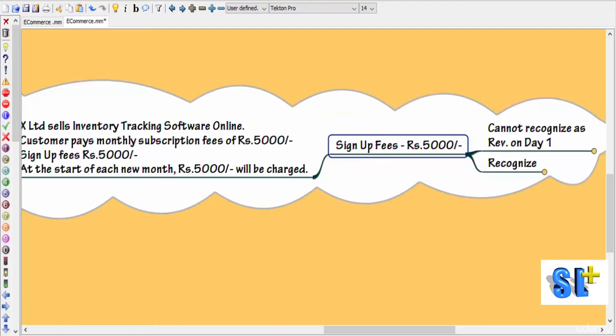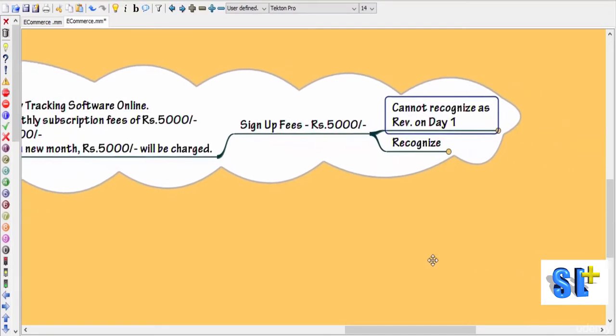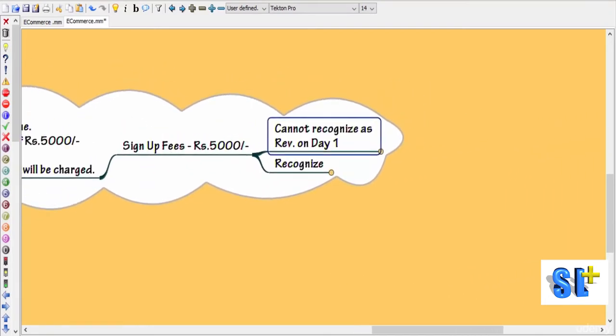Now this sign up fee which is received on day 1, we cannot recognize it as revenue on day 1 itself. Okay, because it's for providing service for the next 30 days, and in the next 30 days if he is not going to avail the service and if he is going to cancel and close it, then a situation may arise that we have to return this money.